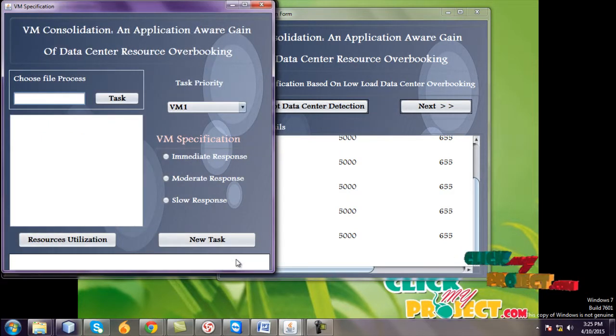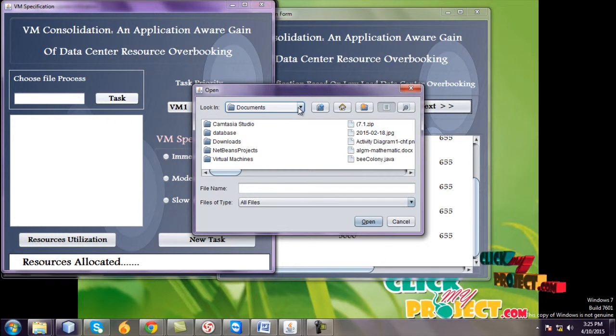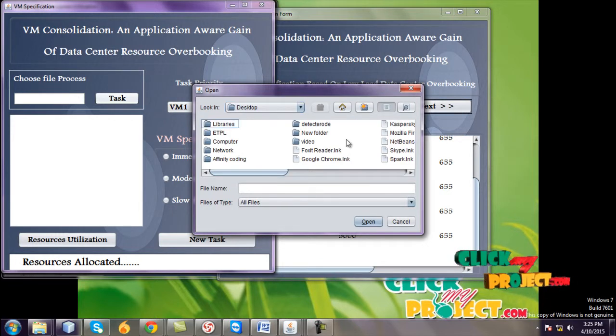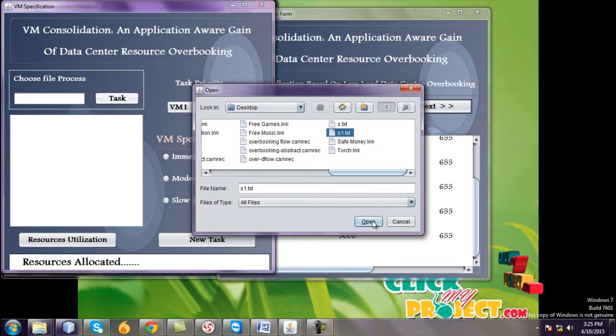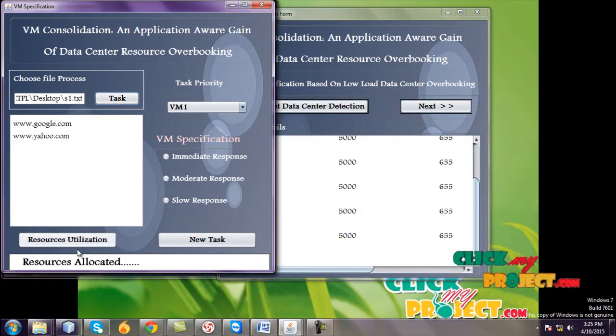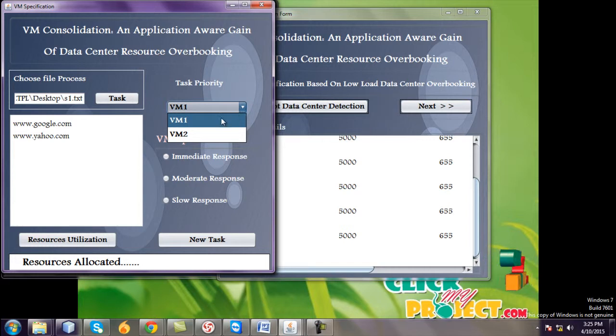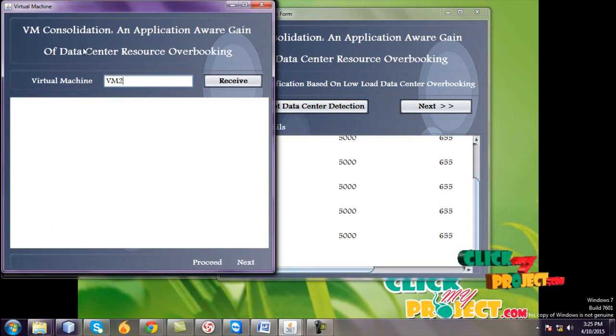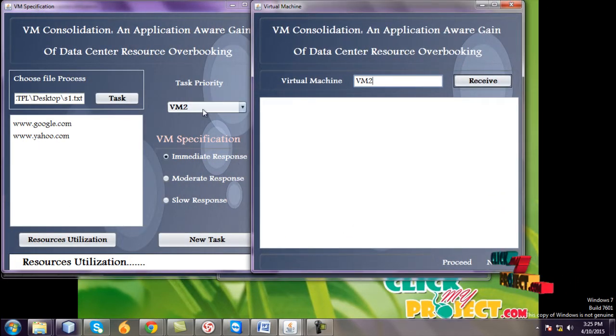Virtual machine specifications of the task priority. Go to task and select the init text file and specify virtual machine 1 and virtual machine 2. I select virtual machine 2 and VM specifications of the immediate response and go to resource utilizations. First of all, I select the VM2 specifications. Data is also received by virtual machine 2, and receive this data and go to next.